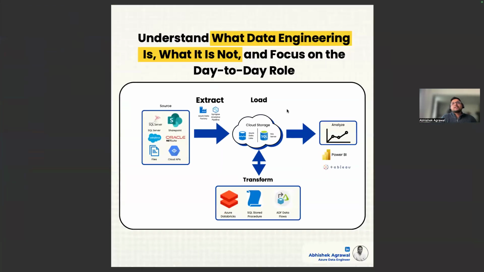Once the data is moved, he can join the data, transform the data, and all of that can be done by using Databricks, SQL stored procedure, ADF, Airflow, ADF data flows. All of that can be used to transform the data. Now, the project manager will not go into Databricks and try to understand what each and everything will do. The project manager will try to understand the business and tell the data architect, this is my requirement.